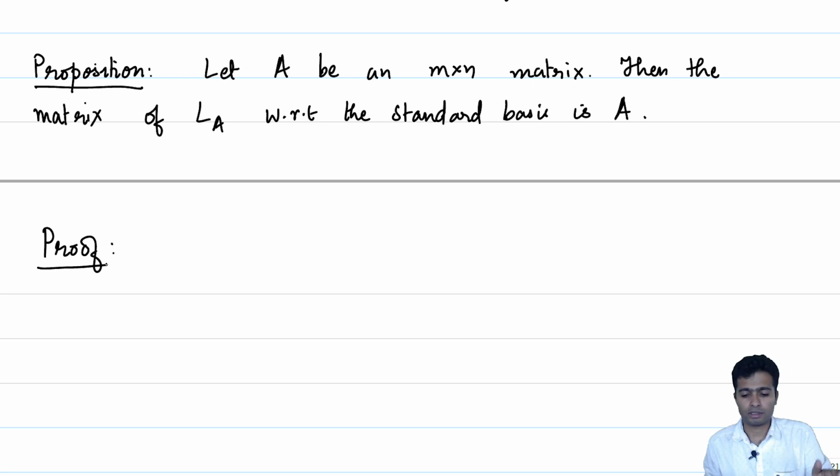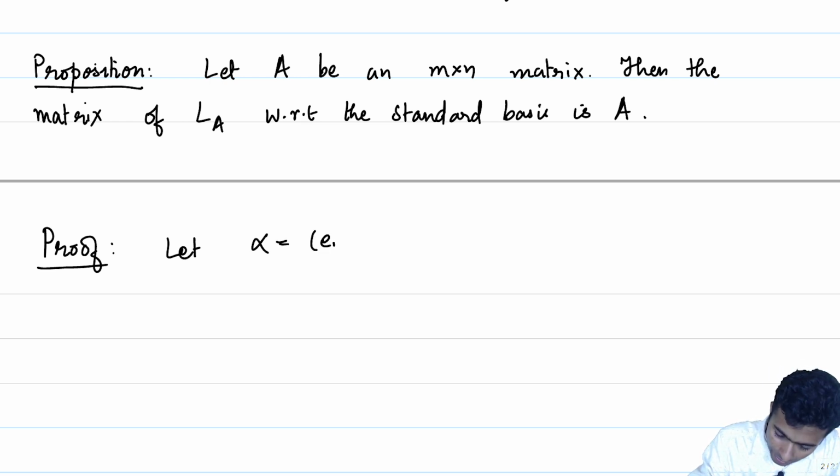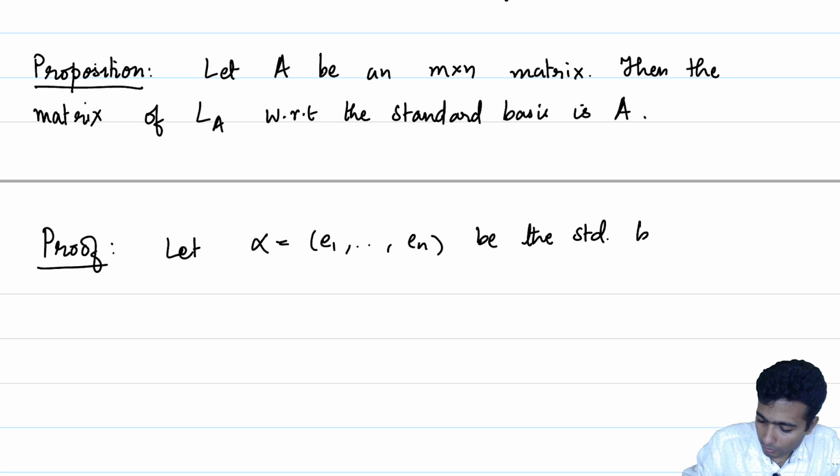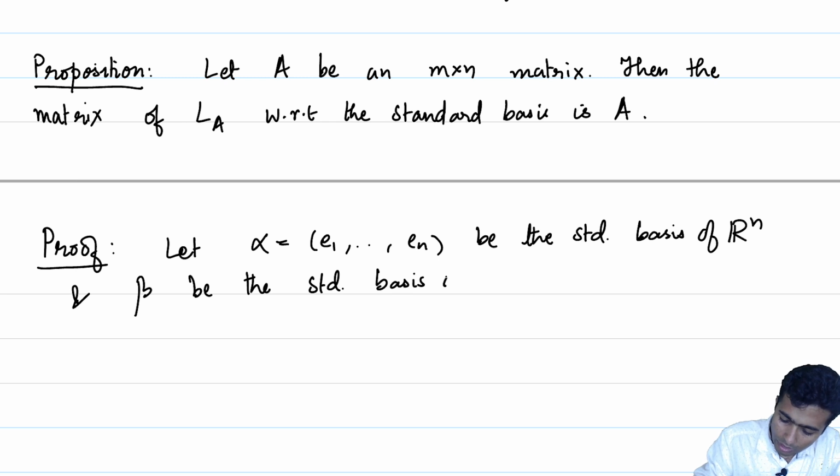So let us fix some notation for the standard basis. Let alpha, given by e1 to en, be the standard basis of R^n, and beta be the standard basis of R^m.